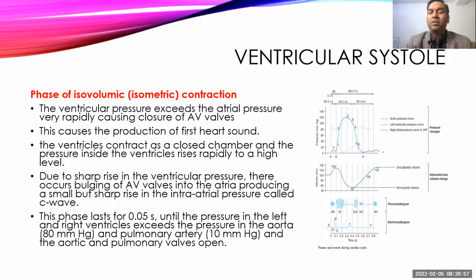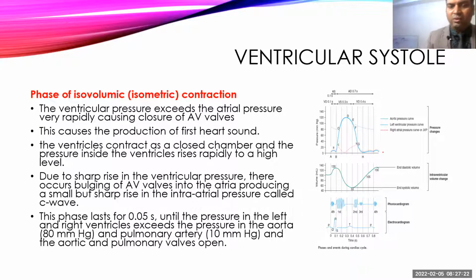Then we'll talk about ventricular events. So ventricular event starts with ventricular systole, and the first phase of ventricular systole is isovolumetric contraction. Now, atria contract and squeeze all blood into the ventricles, and at that time the AV valve is open. Now, concentrate on opening and closure of the AV valves.